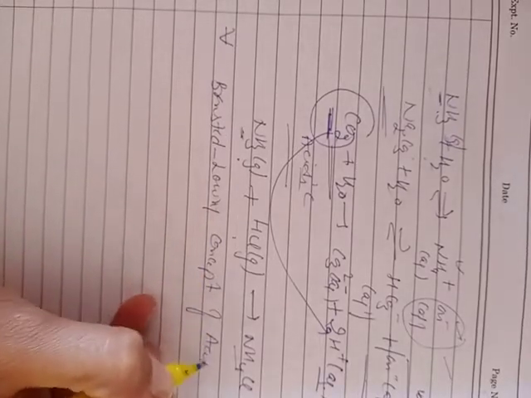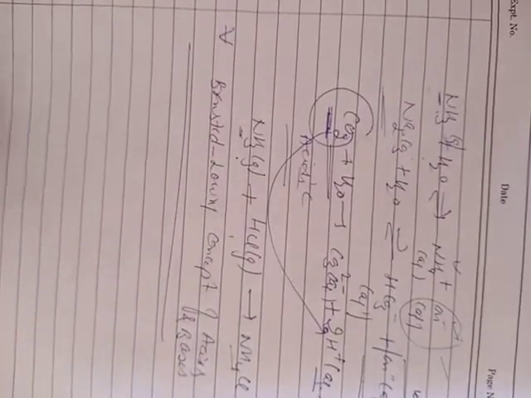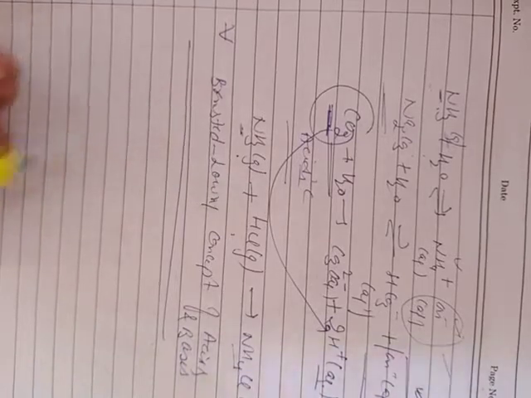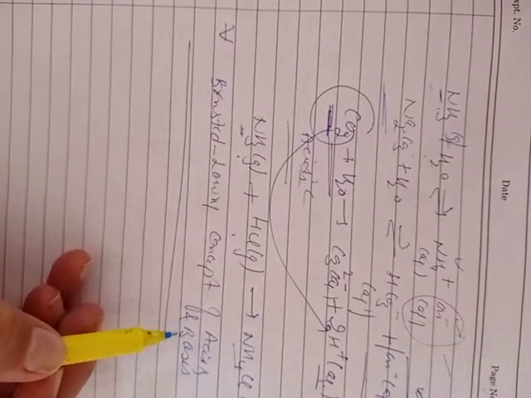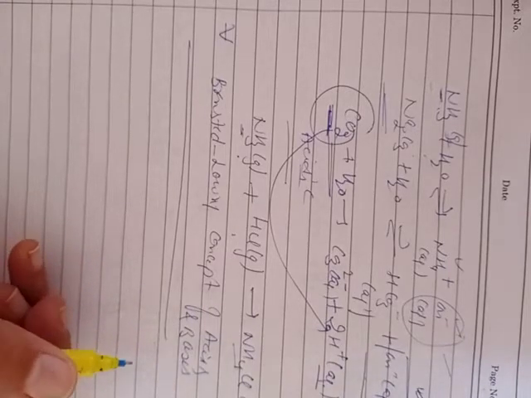Very, very important. Bronsted and Lowry concept of acids and bases. To overcome the limitations of Arrhenius concept, a Danish chemist Bronsted and English chemist named Lowry proposed some concept of acid and bases.